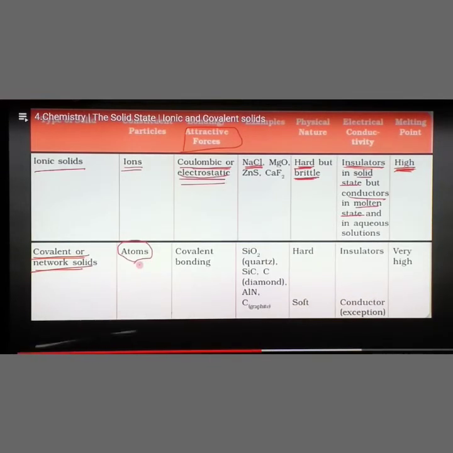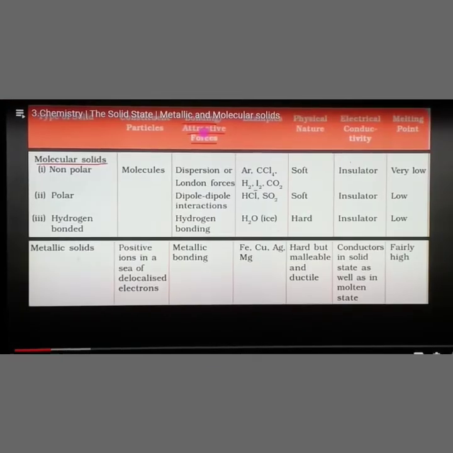Next we are going to see the molecular solids types. The third type is molecular solids. In molecular solids there are three classifications: non-polar molecular solids, polar molecular solids, and hydrogen bonded molecular solids.